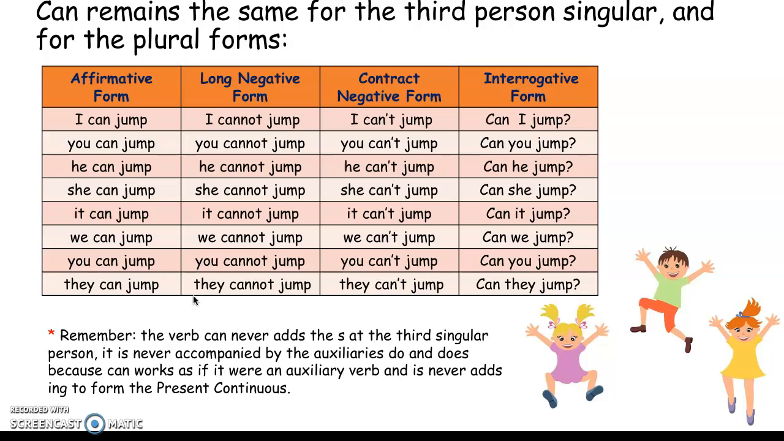We can see that can remains the same for the third person singular and for the plural form. Remember, the verb can never adds the s at the third person singular, and is never accompanied by the auxiliary do and does, because can works as an auxiliary verb, and it never adds ing to form the present continuous.